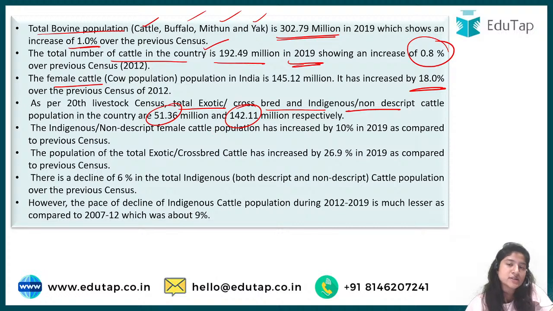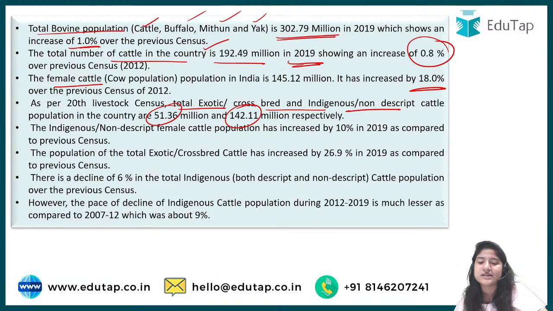Those breeds who exist in India only, who are native to this place. And nondescript are basically those cattle in India of whom there is no proper genetic composition. These have been in India for so many years, and have been crossbred in natural conditions, so we do not have a proper section for them.